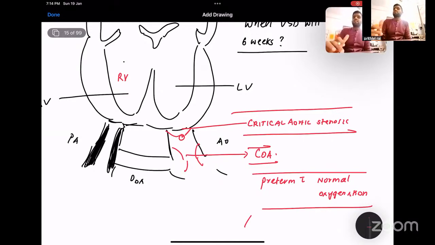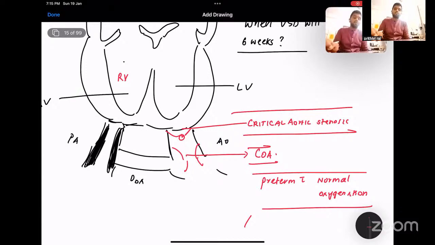The reason: you can ask why, sir, you told that PVR is raised in utero. So how can a preterm baby with normal oxygen present before 6 weeks? The funda is that before 32 weeks, the pulmonary vascular resistance is minimum. It starts to increase and reaches its maximum after 32 weeks. So any preterm baby who is born before 32 weeks, but without respiratory distress syndrome.